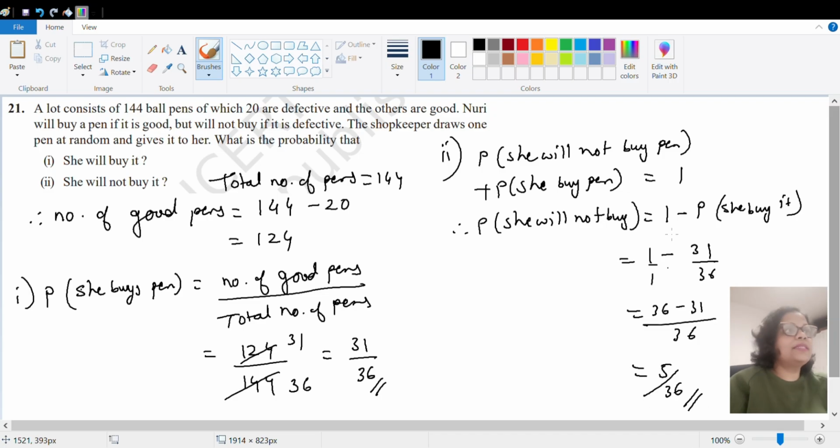Okay. This simply we can write P of E plus P of E not is equal to 1. This logic was used here. Okay. You can do it the other way also. That is, you can also do it by dividing the number of defective pens. Okay. That way also you can do. So this is it. We'll go to the next question. Question number 22.